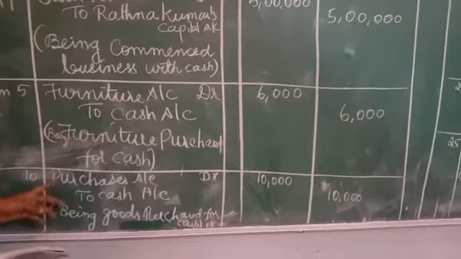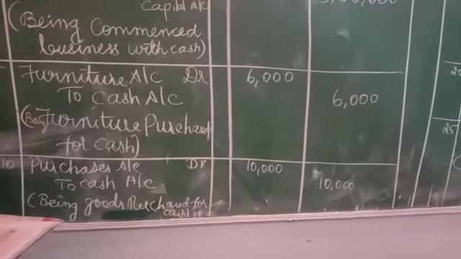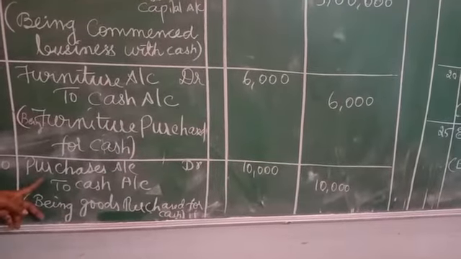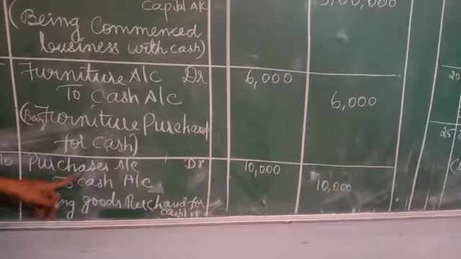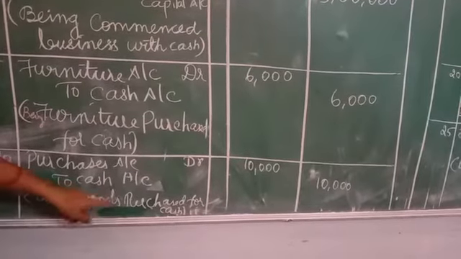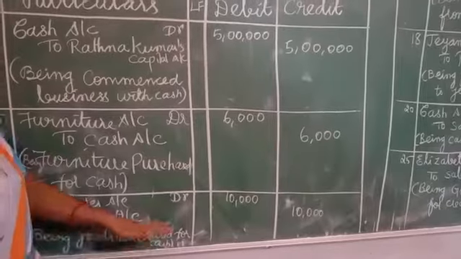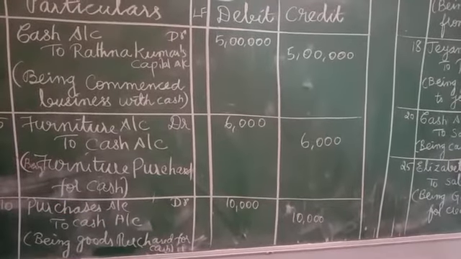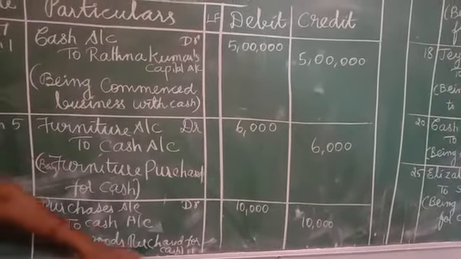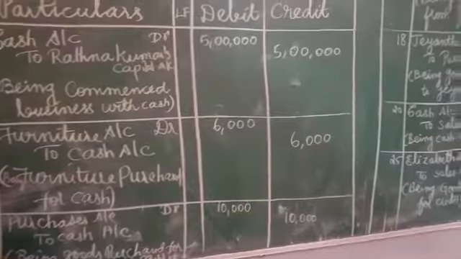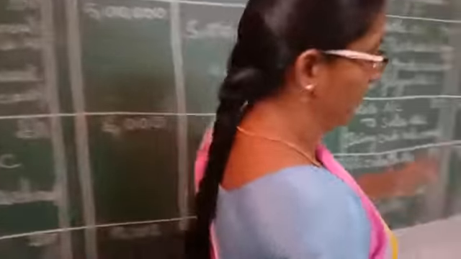Then next one is January 10, purchased goods for cash. So what is the transaction? Purchase account debtor to cash account 10,000. Because you know journal entry very well, I hope that you will do the journal entry easily. So what is the narration? Being goods purchased for cash. These are all the things we want to do as the first step.